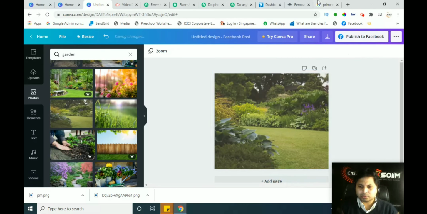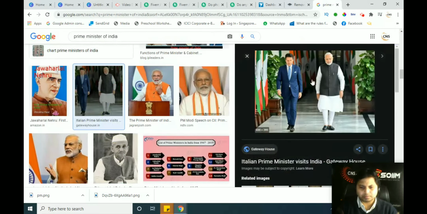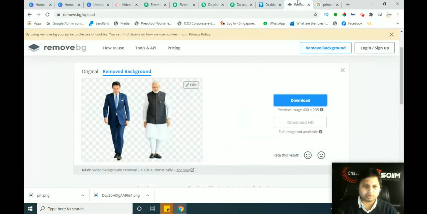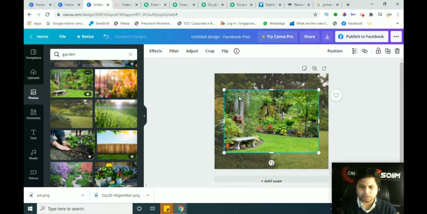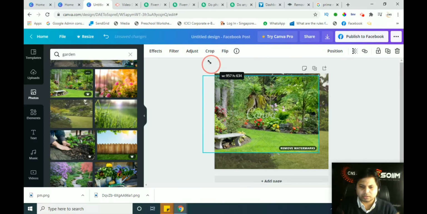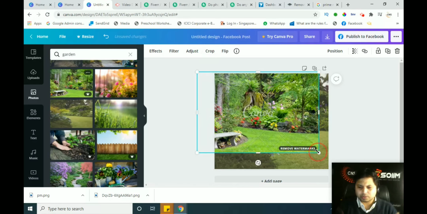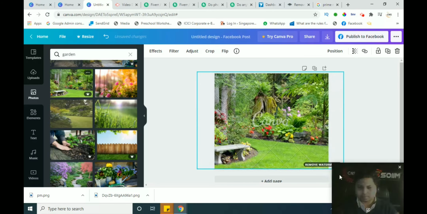So if you want to change the background of this image, we have already removed the background from remove.bg, and we have downloaded the file to our desktop. Now we are going back to Canva again. Once we are back on Canva, I have chosen the background from this section only. I can use this as the background also. This is a pro version, so I have to pay for this. So I will just simply use this background to show you a demo. So this background is here.